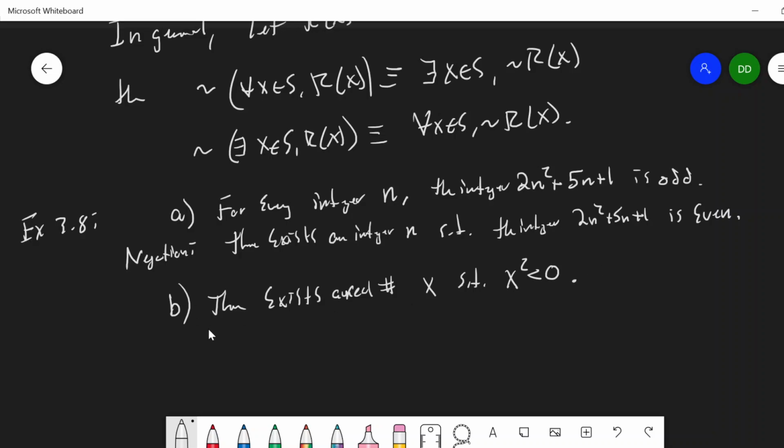So the negation of this: here I have an existentially quantified statement, so my negation is going to be universally quantified. I'll say for every real number x, not x squared is less than 0. So x squared is greater than or equal to 0. And that would be the negation of this one.